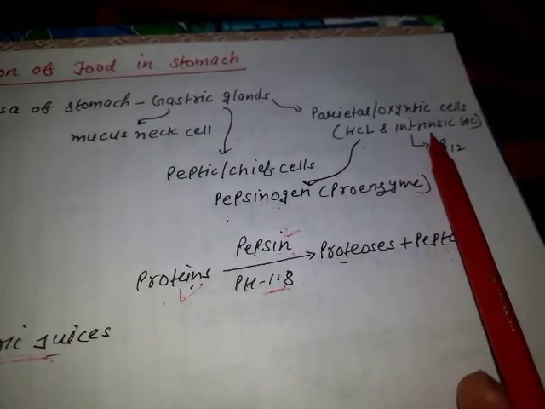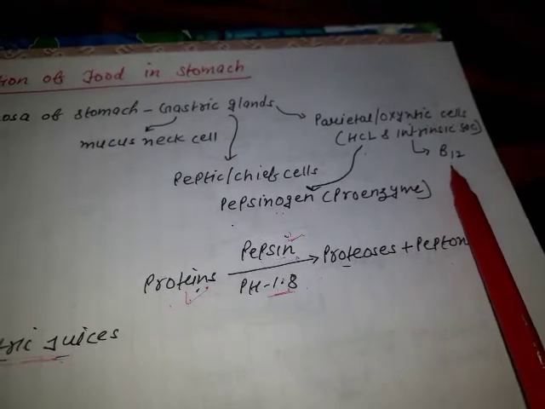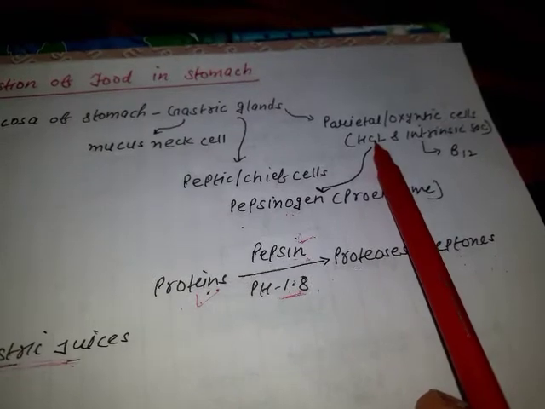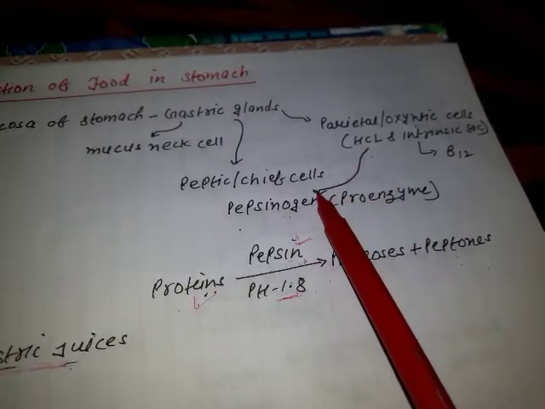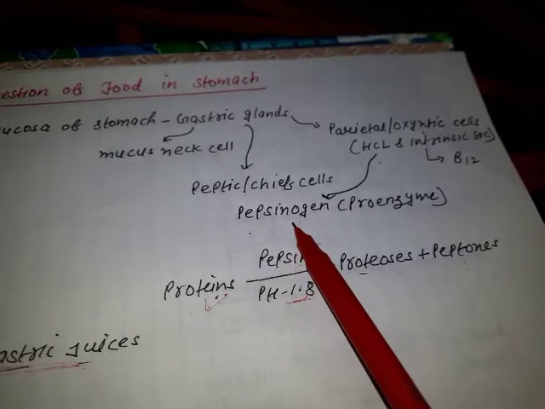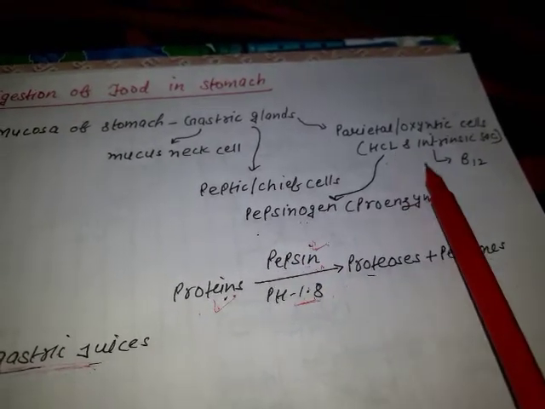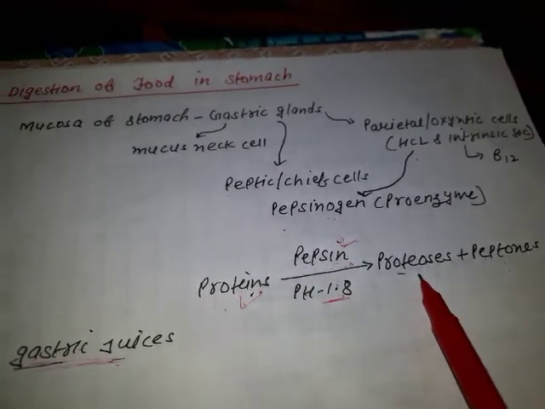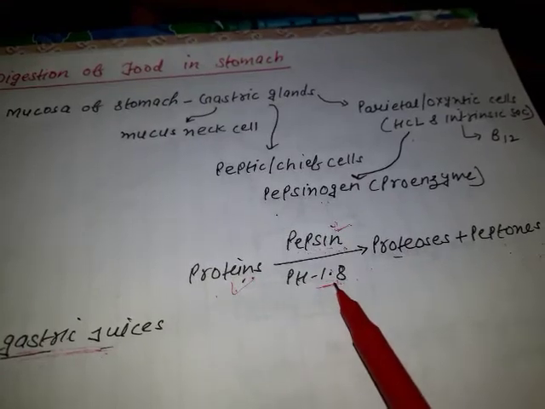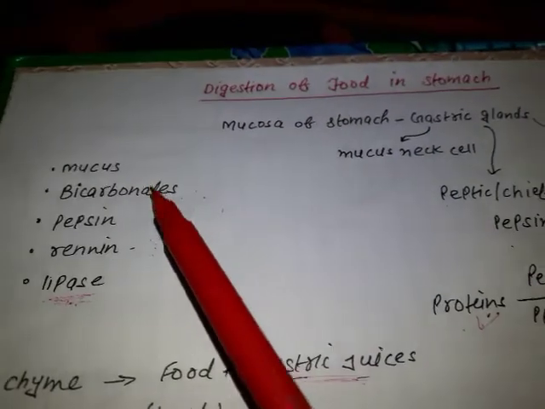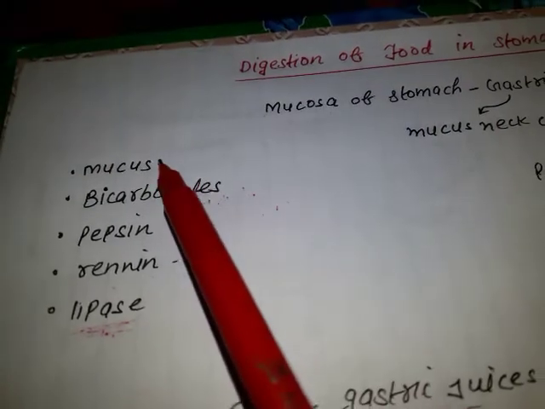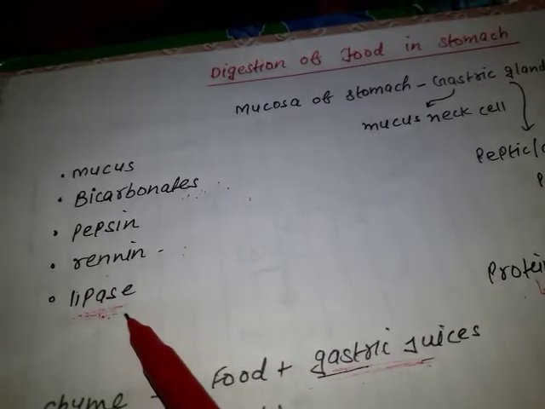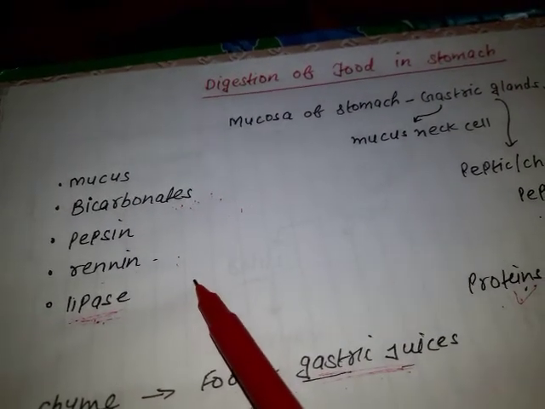This intrinsic factor is a glycoprotein responsible for the absorption of vitamin B12. This HCl is involved in the activation of pepsinogen. Pepsinogen gets activated into pepsin due to this HCl, and then acts on the protein, that is, helps in the digestion of proteins. This pepsin has pH 1.8. Fine. So these are the components of the gastric juices: mucus, bicarbonates, pepsin, renin, which is present in infants, and some amount of lipase is also present.